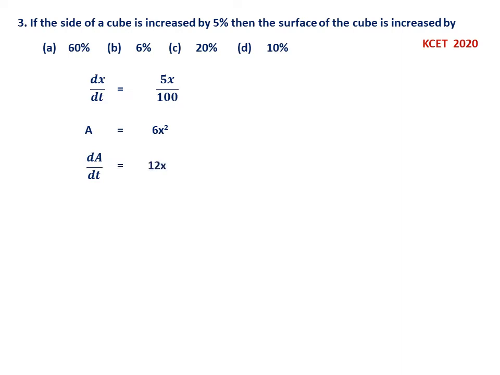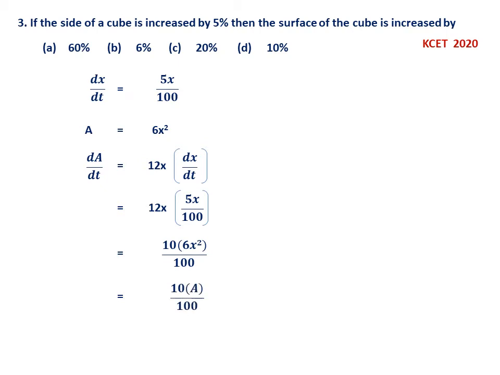Now dA by dt equal to 12x into dx by dt, chain rule. So now you can write 12x into dx by dt. dx by dt is 5x by 100. See, we can rearrange like this. 12 into 5 is 60. So 60 I have written as 10 into 6. Then x into x is x square. This is with a particular purpose.